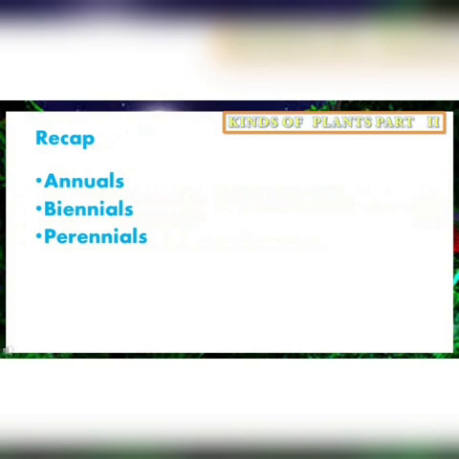Let us recall what we learned today. Annuals. An annual plant is one that grows and dies in 1 year. Example, sunflower, marigold, and rice. Biennial. A biennial plant is one that requires 2 years to complete its life cycle. Example, carrot, radish, and brinjal. A perennial plant is one that lives for more than 2 years. Examples, banyan tree, mango tree, coconut tree, and neem tree.